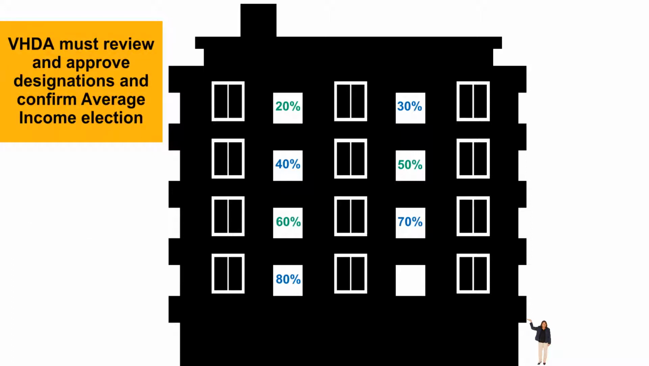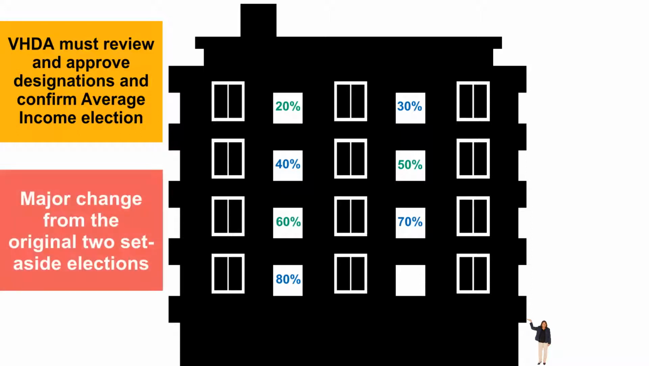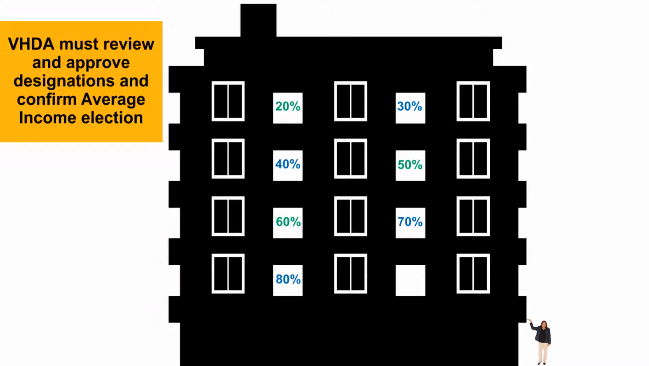VHDA must review and approve the unit designations and confirm the average income owner election in the Housing Credit Application Workbook. This is a major change from the original two set-aside elections that are limited to 50% and 60% AMI respectively, as we saw in the previous examples. VHDA reviews the proposed unit designation to ensure a reasonable distribution of income limitations across all unit sizes.